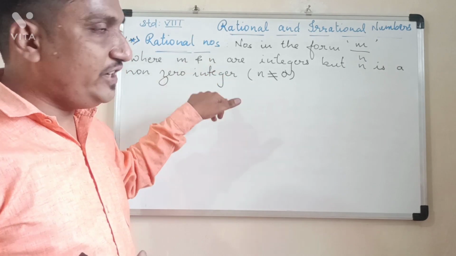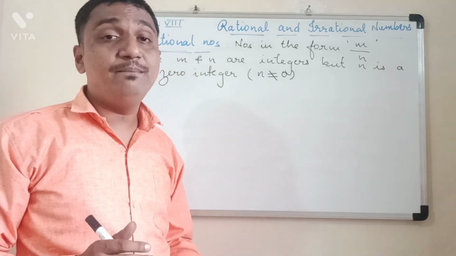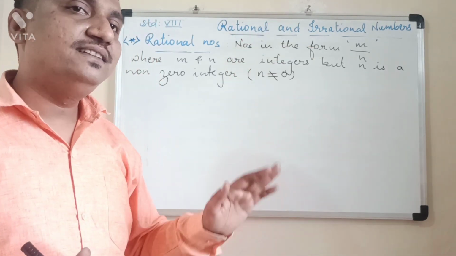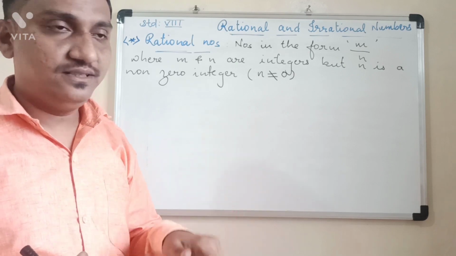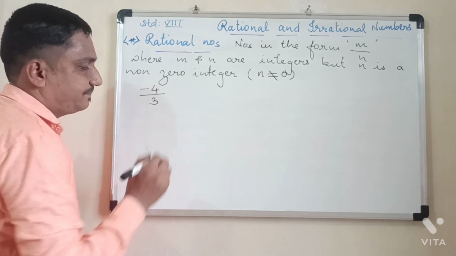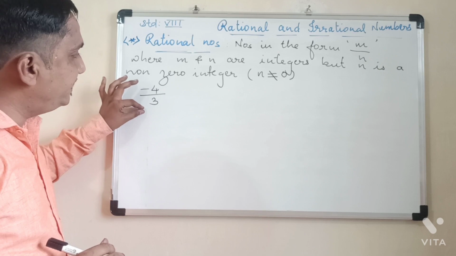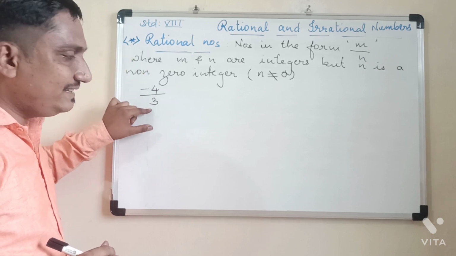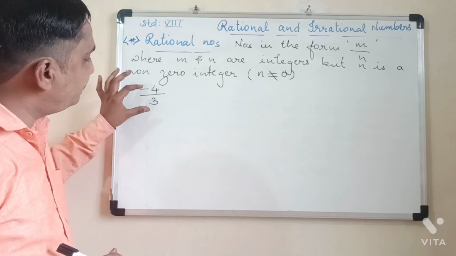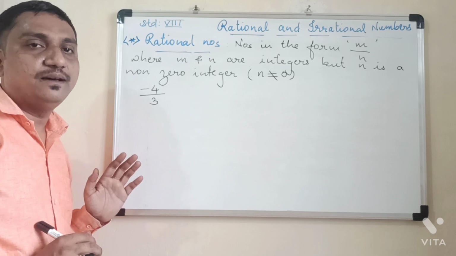And the denominator is also an integer. It can be negative, no problem. It can be positive, no problem. But it cannot be 0. If 0 is in the place of denominator, then the number is not a rational number. Now see, for example, if I take minus 4 upon 3. See, minus 4 is a negative integer, 3 is a positive integer, both are integers. And 3, that is the denominator, is not 0. It is a positive number. So therefore this number, minus 4 upon 3, is a rational number.